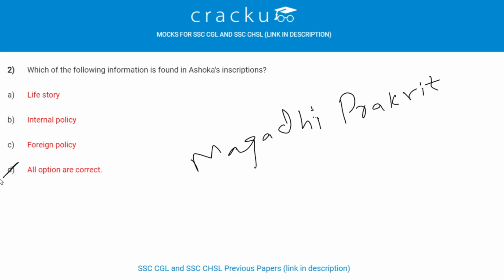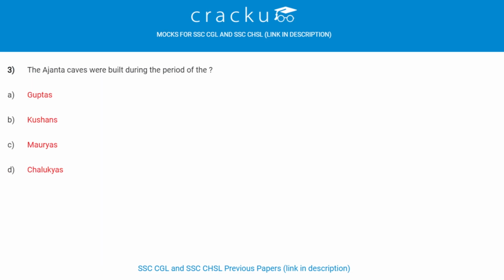Edicts of Ashoka are 33 inscriptions. They were engraved on the pillars and cave walls by himself. Let's see the next question. The Ajanta caves were built during the period of Guptas. They are universally regarded as masterpieces of Buddhist religious art.